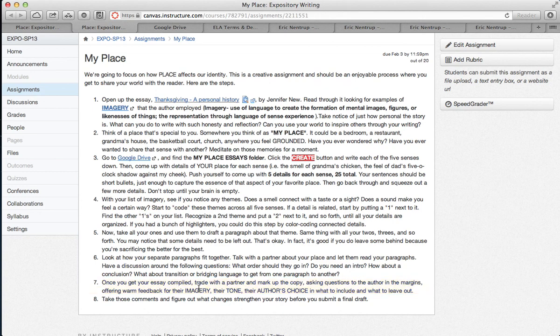You guys, the whole point of this is for us to develop imagery and tone and to recognize that we are in charge of our author's choice in what to include and what to leave out. We're going to leave these sorts of comments for each other when we peer edit later. That does it for this tutorial.